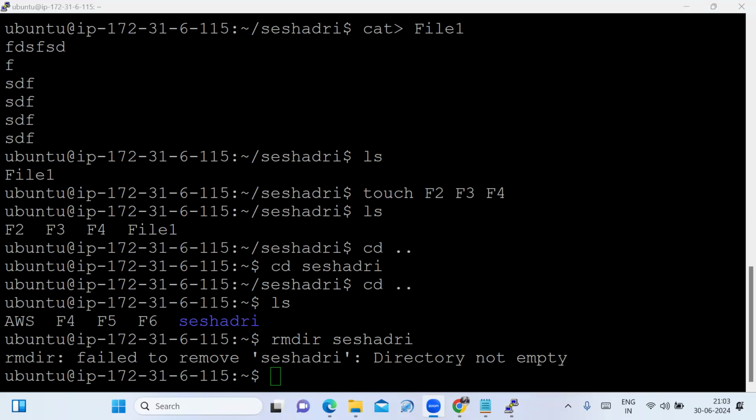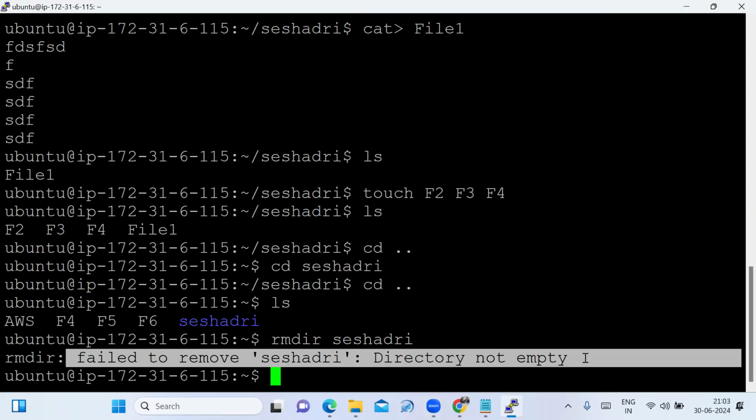No. What is the reason? The directory is not deleted. The reason, see friends, is that it failed to remove the directory because the directory is not empty. The files are there in that directory. It is not empty, that's why the directory is not deleted.